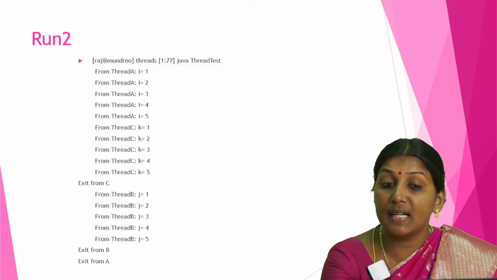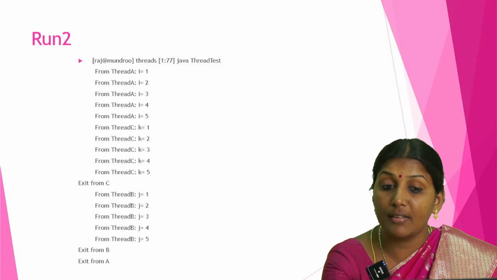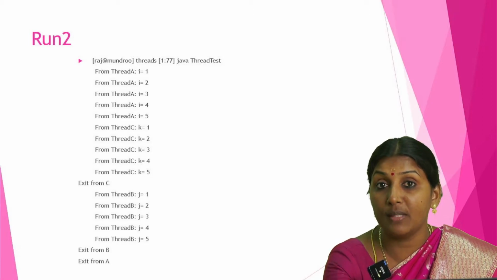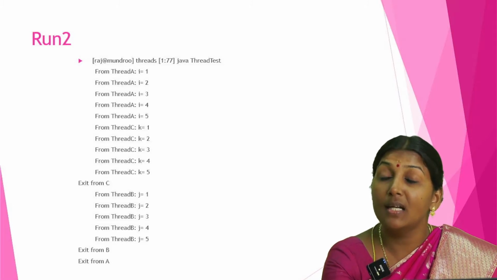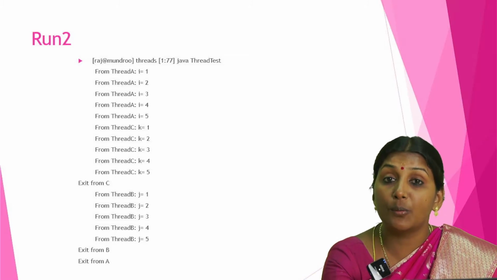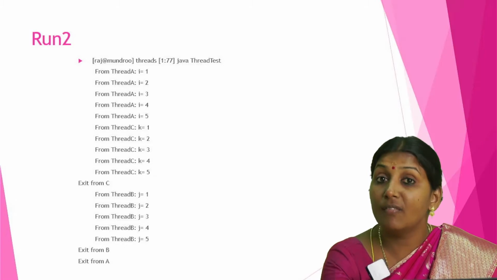From thread A, we are having i equal to 1, 2, 3, 4, 5. After that k equal to 1, 2, 3, 4, 5. Then j equal to 1, 2, 3, and then 1, 2, 3, 4, 5. So like that we cannot predict the runtime, so the running time may be different. That is the special thing in multi-threading: we cannot get the same output all the time.